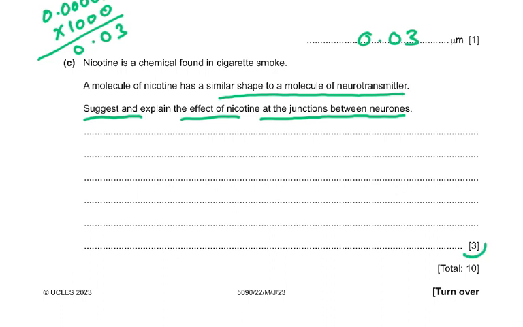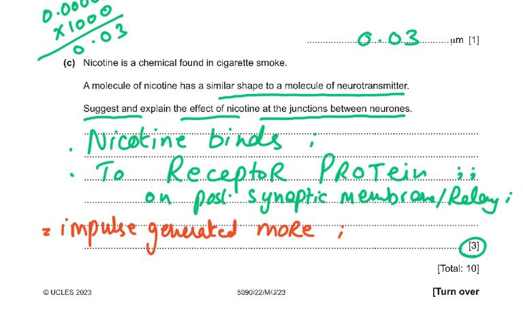So 3 marks. If it is going to be the same shape as the neurotransmitter, then it's going to bind or block the receptor on the postsynaptic membrane or on the relay neuron, and this is a receptor protein, and this will result in an impulse being generated which will travel along the postsynaptic neuron or the relay neuron. So nicotine will bind to the receptor protein, that will get you 2 marks, on the postsynaptic membrane of the relay neuron, and impulses will be generated more frequently.